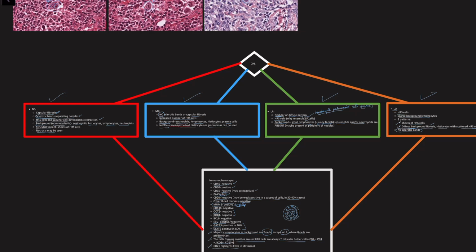Usually positive for CD30 and CD15, negative for CD45. They're importantly negative for OCT2 and BOB1, which are also B cell transcription markers, which help us to differentiate it from nodular lymphocyte predominant Hodgkin lymphoma.